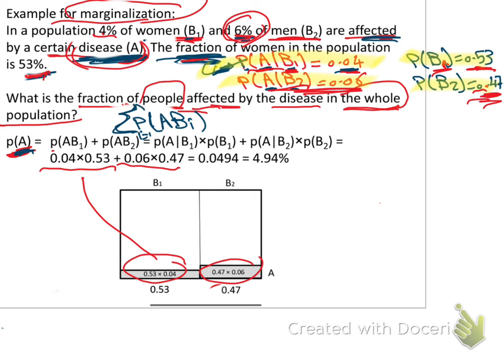So it will be probability of A, B1 plus probability of A, B2 plus probability of A, B3, 4, and so on until we reach n, but n in our case equals 2.